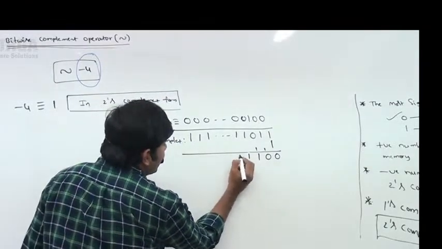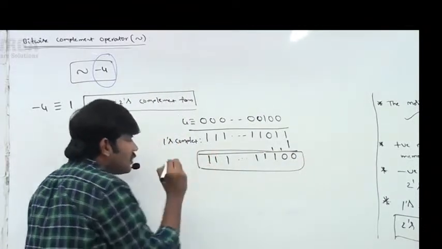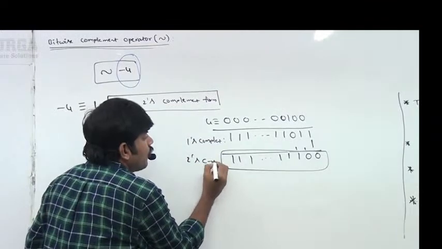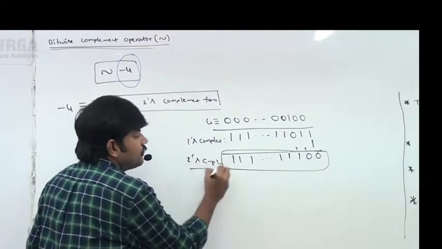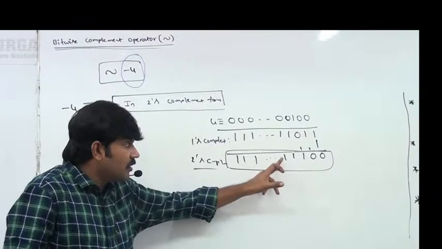The remaining bits are 1, 1, 1, 1, 1. So this is the 2's complement representation of 4: 1, 1, 1, dot dot dot, 1, 1, 1, 0, 0.